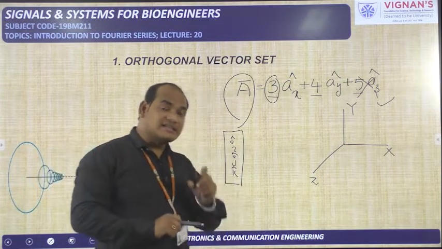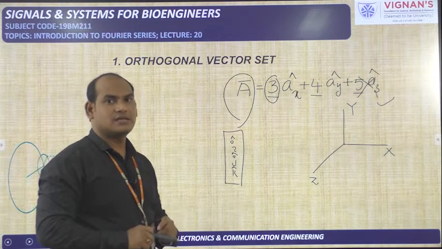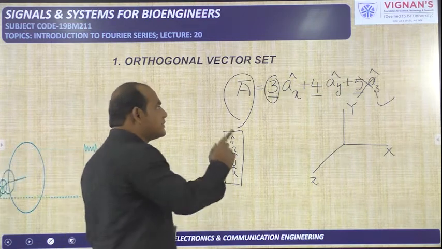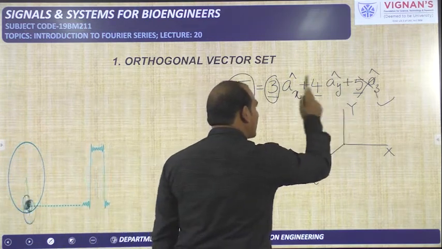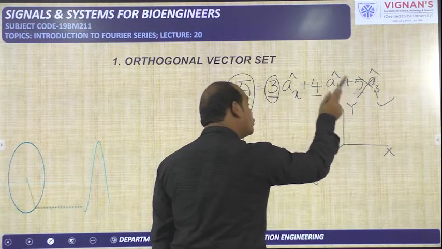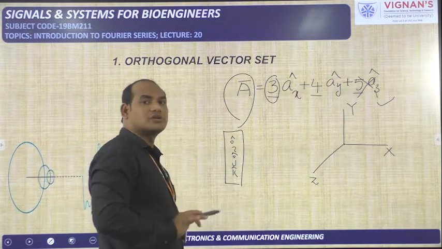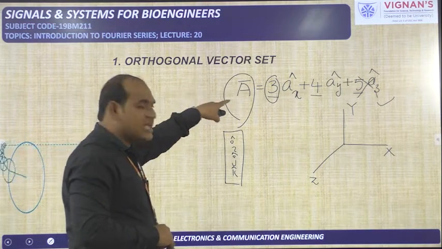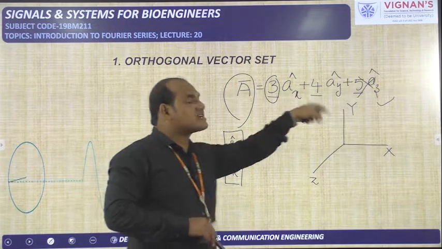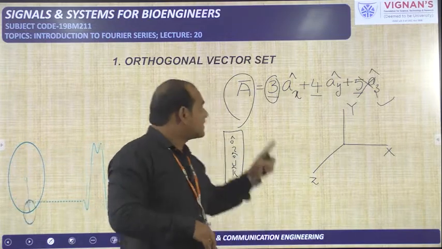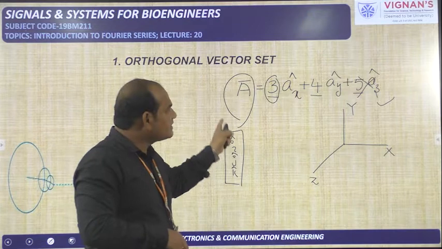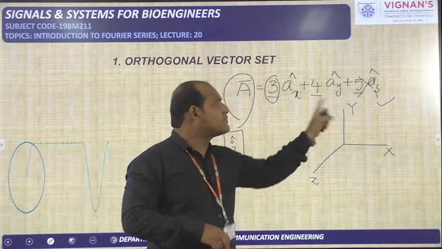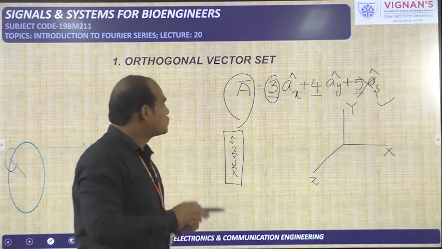And already I said that there is a similarity between vectors and signals. So in order to represent one signal in terms of other signals, here you see I am telling ax cap, ay cap, az cap or i cap, j cap, k cap are the unit vectors. Those are also vectors only. And I said a bar is also a vector. So we have represented the vector a bar in terms of other vectors like ax cap, ay cap, az cap or i, j, k.